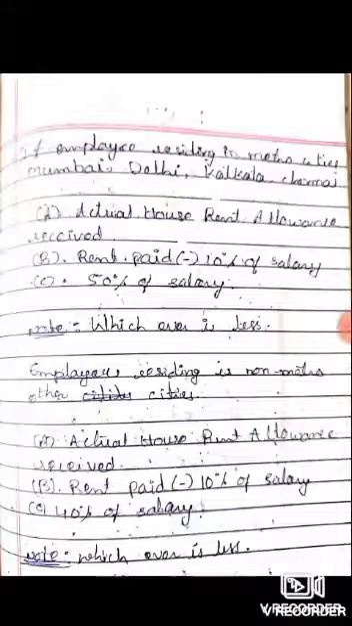If the employee is residing in metro cities like Mumbai, Delhi, Kolkata, Chennai, let's see how the exemption is given. The actual house rent allowance received by the employee from the employer, rent paid minus 10% of salary, and 50% of salary. The least of whichever is less, the least of these three is given as exemption.